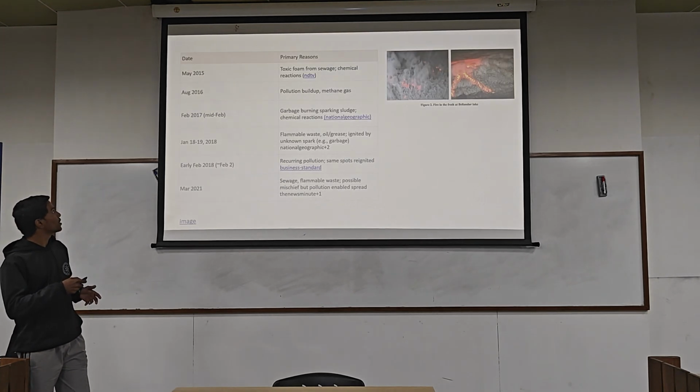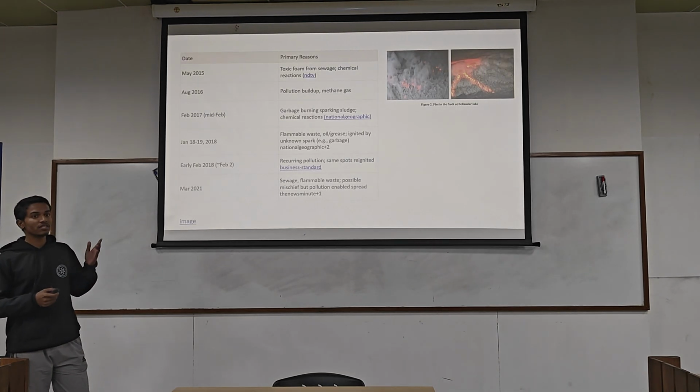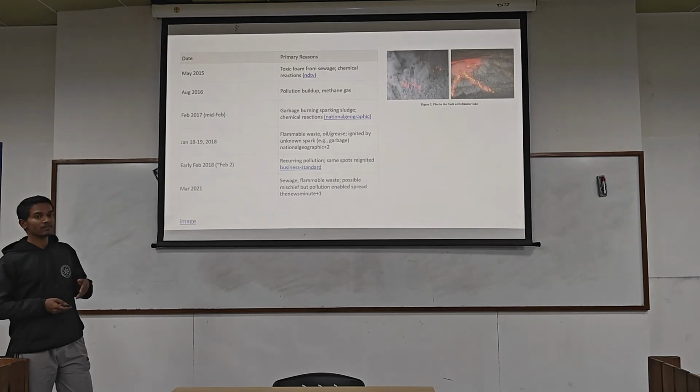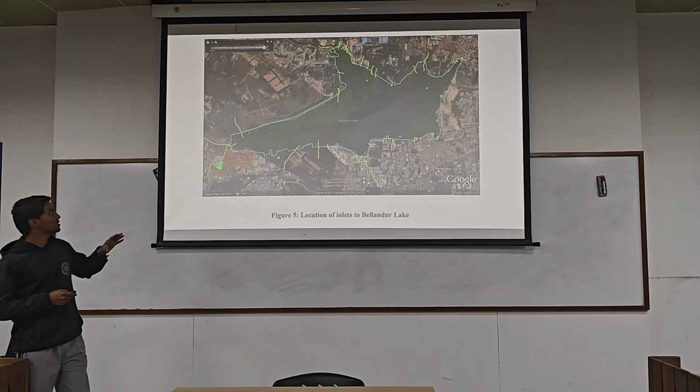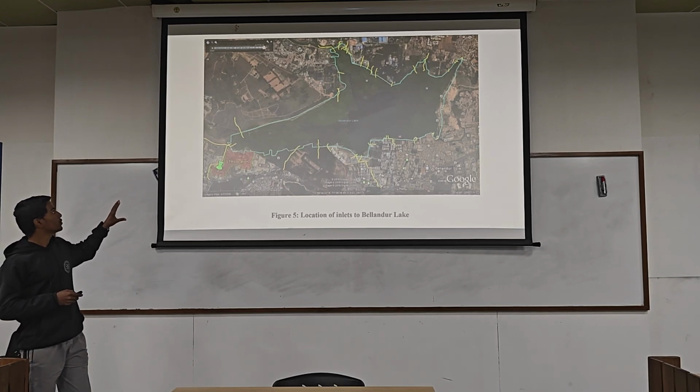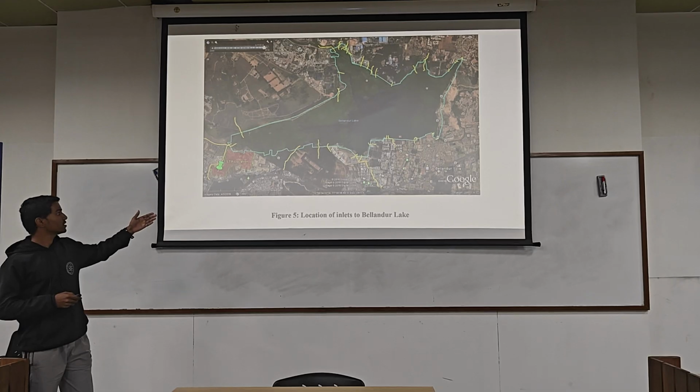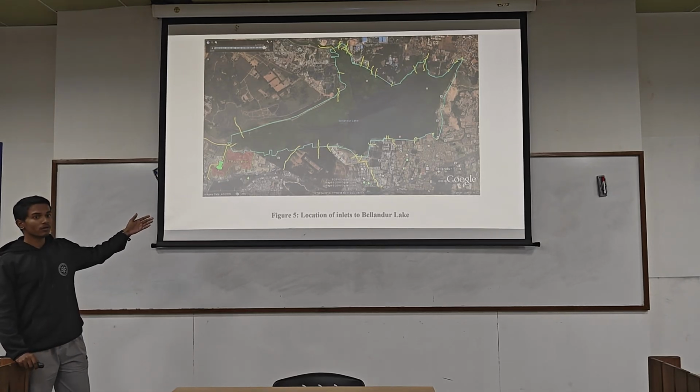Let's look at the timeline: in 2015, 16, 17, 18, 19, and 21, in all these years there has been fire over the surface of the lake. And this is a map showing where the inputs are coming into the lake. This is a map in Google Earth Pro.